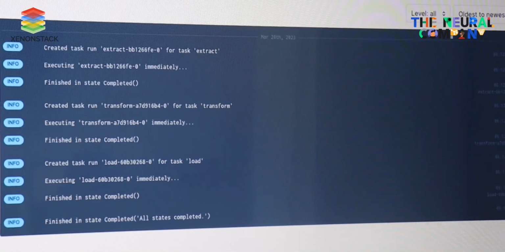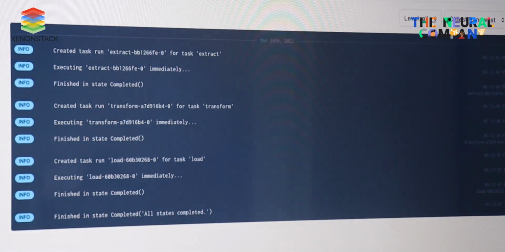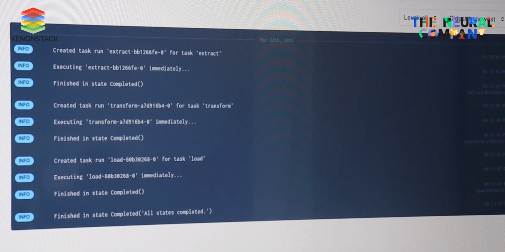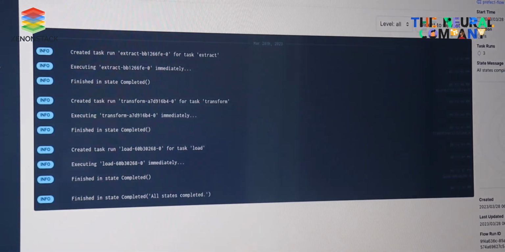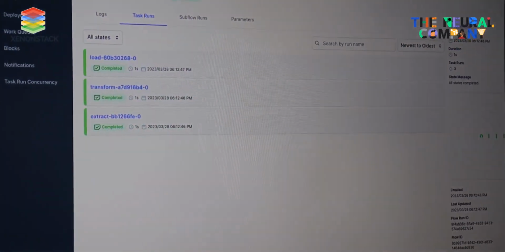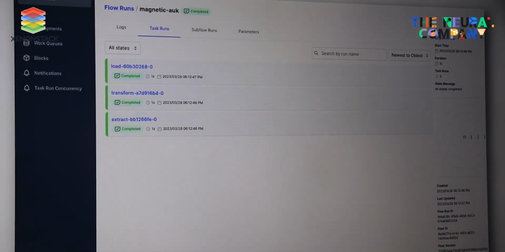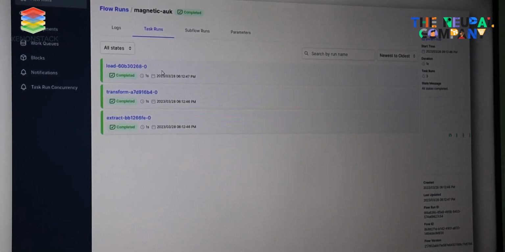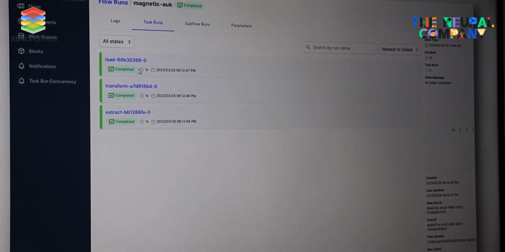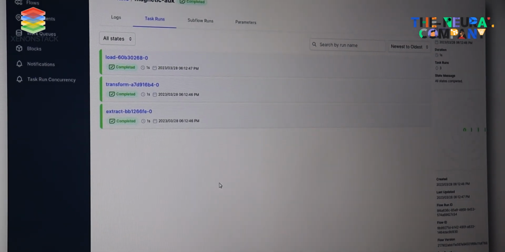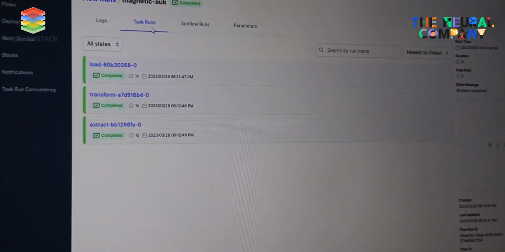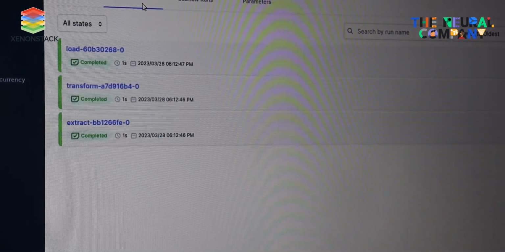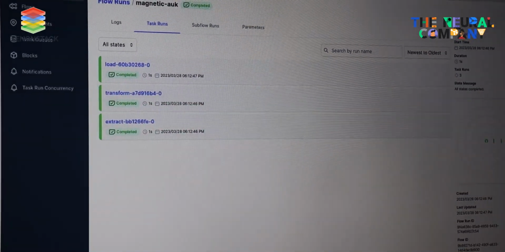All these are the logs that were displayed. This logger is just like any other logger that is used to log warnings, errors and info messages, in the UI of Prefect. And here we can see whatever tasks we have run that are completed, or if there are some incomplete tasks, all will be visible here in the task run section. So this is a simple and beautiful UI provided by Prefect.